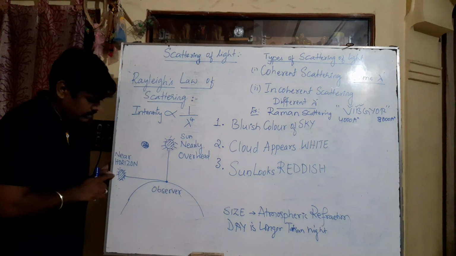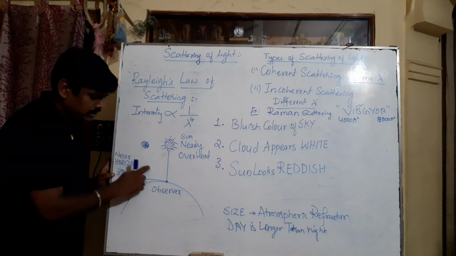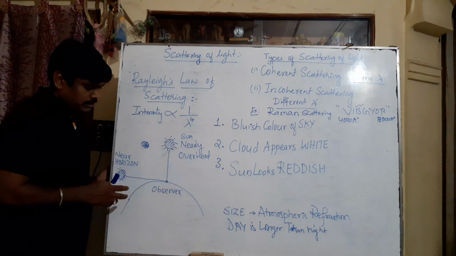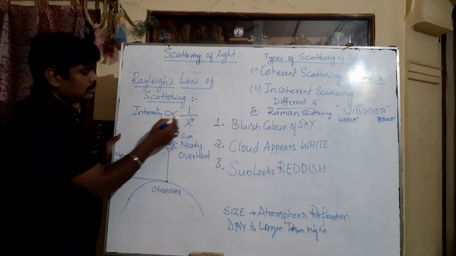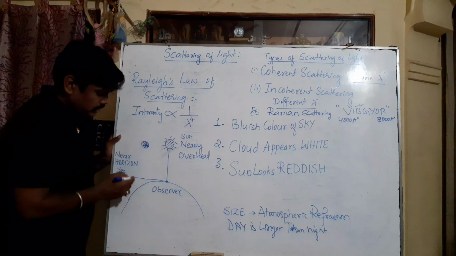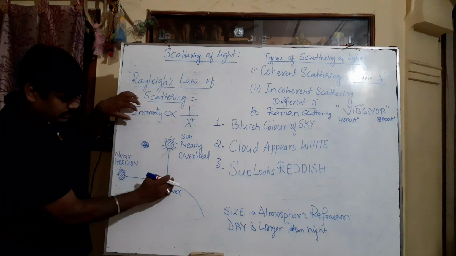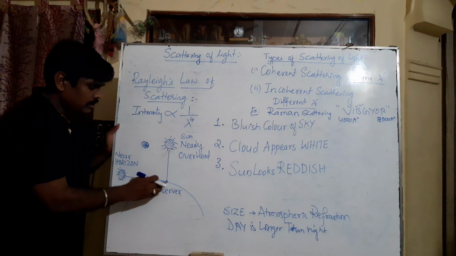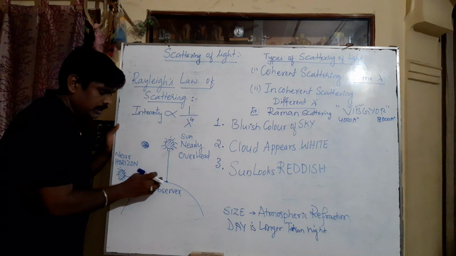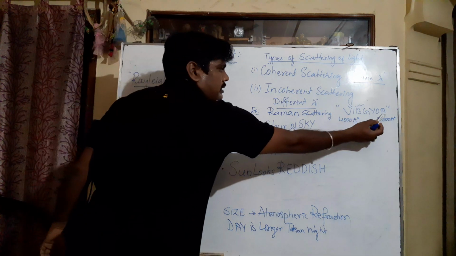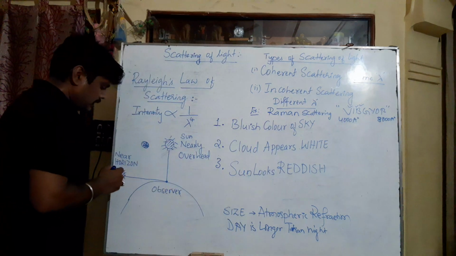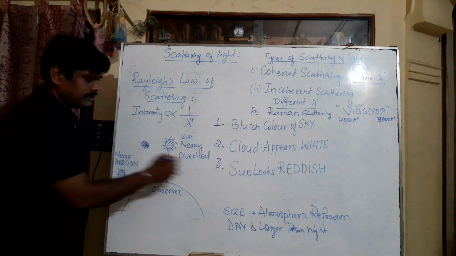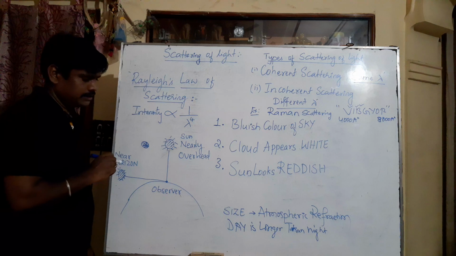When the sunlight travels from the horizon to the observer, it enters the atmospheric gas molecules. So when light travels a longer distance in the atmosphere, the violet and other shorter wavelength colors will be scattered more, and they won't reach the observer. They are scattered here itself and won't reach the observer. Which colors can reach the observer? Only the longer wavelength. Longer wavelength means which colors we can see? Only red, orange, yellow. So the mixture of those colors appears as crimson red. That's why the sun looks reddish during sunset and sunrise. But in the afternoon it won't look reddish.